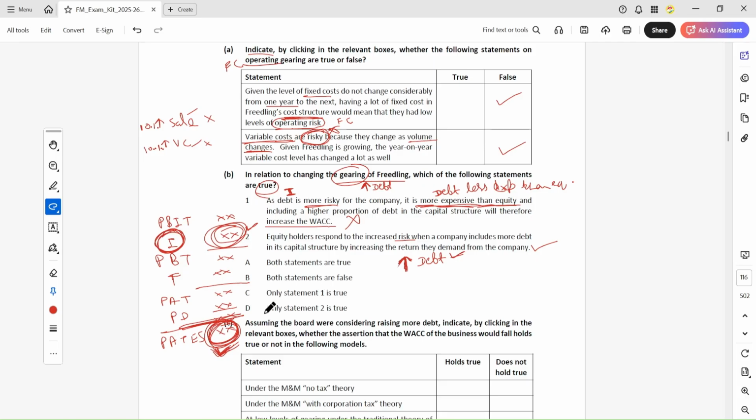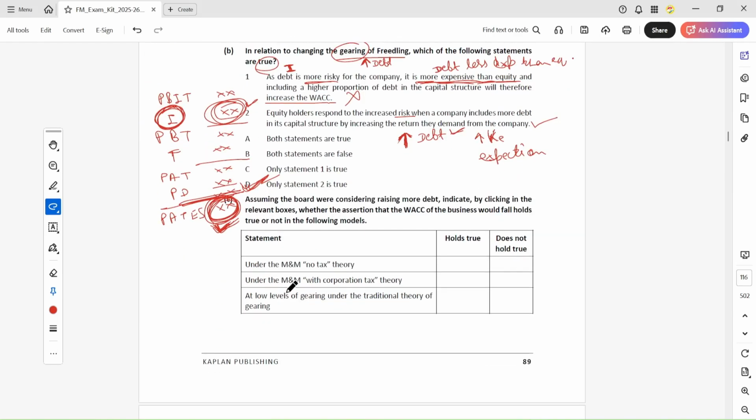Okay, so this is the risk. So when you increase that, they will increase the cost of equity as well. The expectation of equity holders will increase, so they demand higher return from the company. So this is correct.